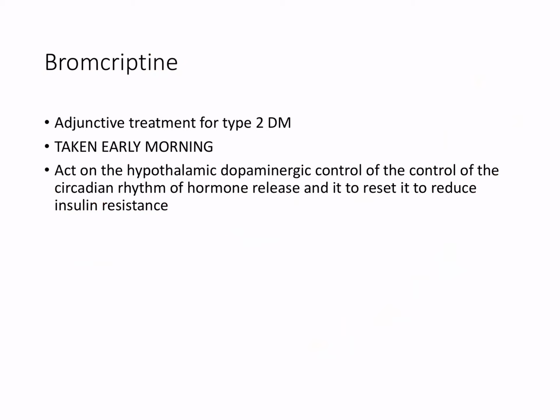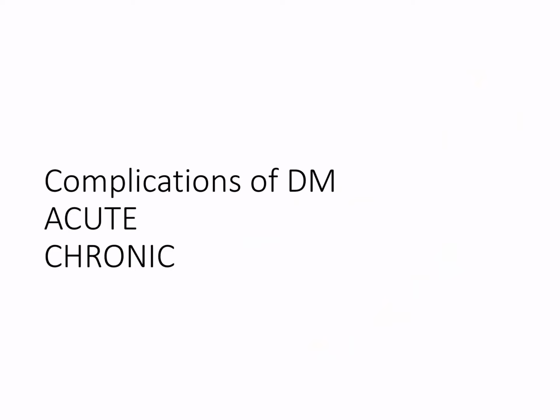Coming to the last drug used as antidiabetic drugs, bromocriptine. It acts on the dopaminergic control. All of us know it is used in Parkinsonism, but it can also act on the circadian rhythm and decrease the release of hormones, maintaining the hormonal regulation, growth hormone and ACTH. That's how it can reset the insulin resistance. It is taken early morning on an empty stomach. It is usually used as an adjunct, as an add-on therapy in type 2 diabetes mellitus.